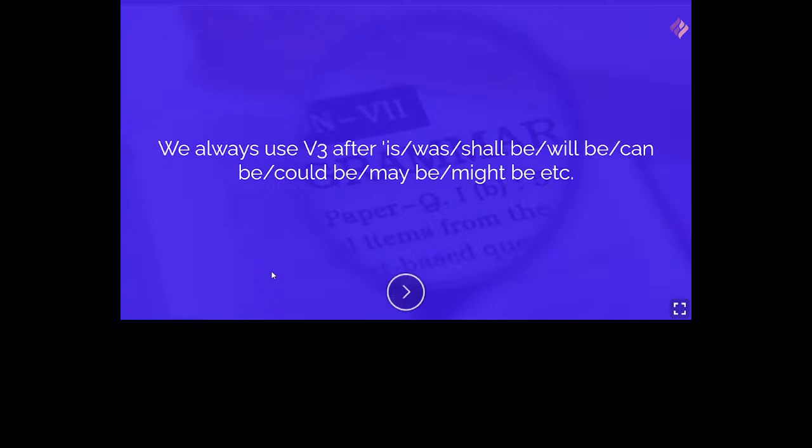Like it is known, it was well known, he shall be called, we will be informed, can be taught, could be collected, may be done, might be completed. So after all these helping verbs we use the third form of the verb.